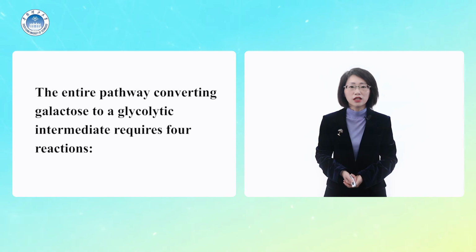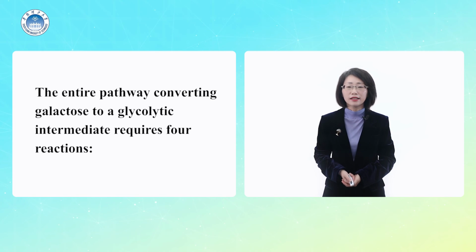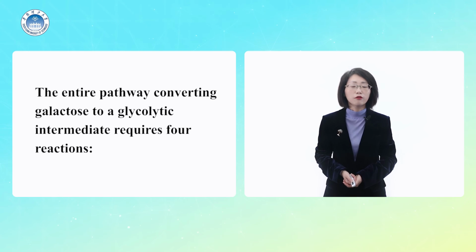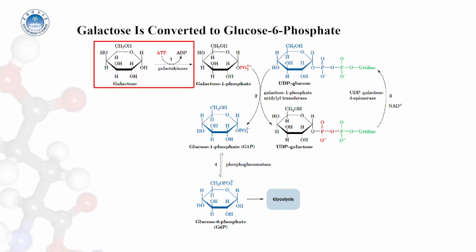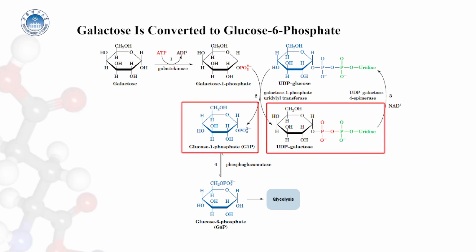The entire pathway converting galactose to a glycolytic intermediate requires 4 reactions. Galactose is phosphorylated by ATP in a reaction catalyzed by galactokinase. Galactose 1-phosphate uridyl transferase transfers the uridyl group of UDP-glucose to galactose 1-phosphate to yield glucose 1-phosphate and UDP-galactose.